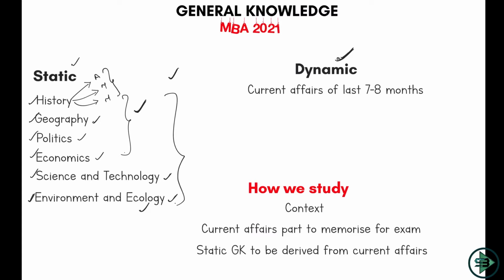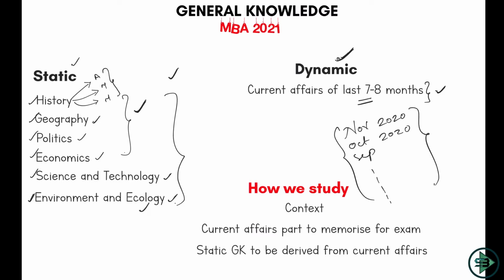Dynamic GK includes current affairs of the last 7 to 8 months. We are doing the class for this as well. The class which you will see right now covers current affairs of November 2020. Then we'll go back to October 2020, then September, and so on. For the previous 7 months, which includes December and January, we'll cover that as well once we get the news of that. All this current affairs will be given in your dynamic classes. Today you are seeing the first class, which gives you current affairs of November 2020. Then we move on to October and so on.